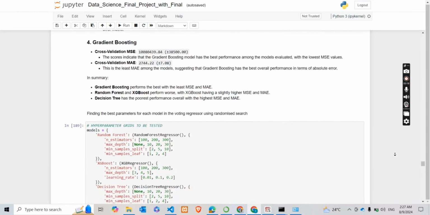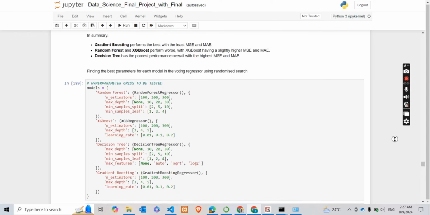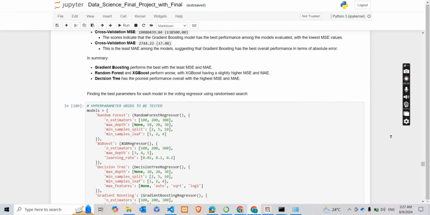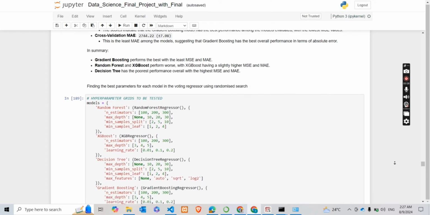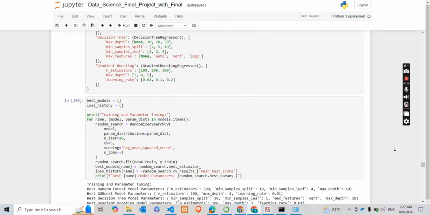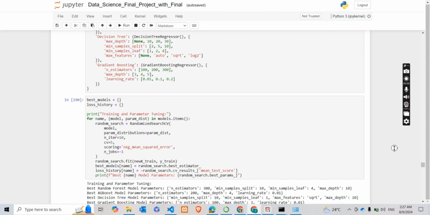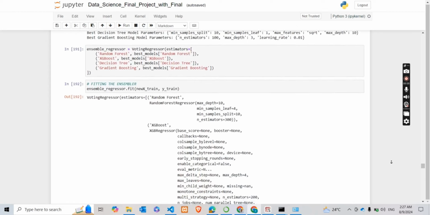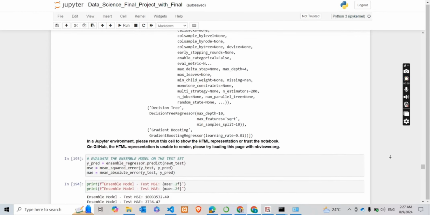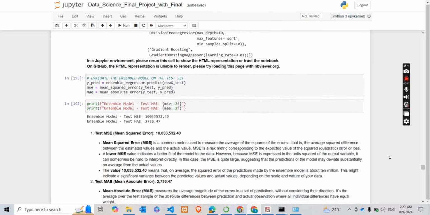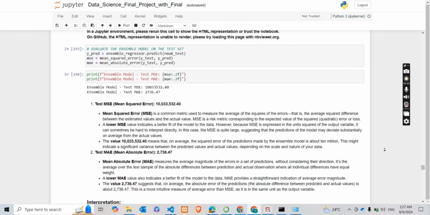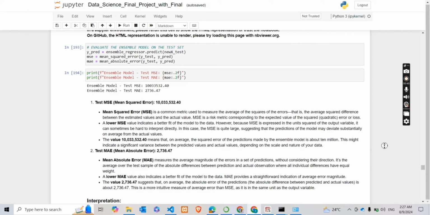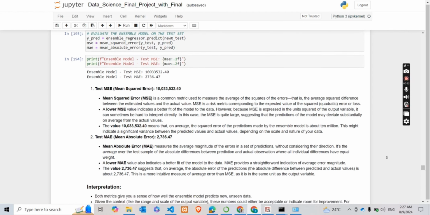And going with that, we also used the mean squared error and the mean absolute error to judge how the models will be fitted. With this, we looked at the four models, and then we did our hyperparameter tuning and got the best models and our model parameters from there. So our training and parameter tuning came out well. But the one thing is that while the mean squared error and the mean absolute error provided a good score, it is not as accurate as the multiple linear regression that we used.